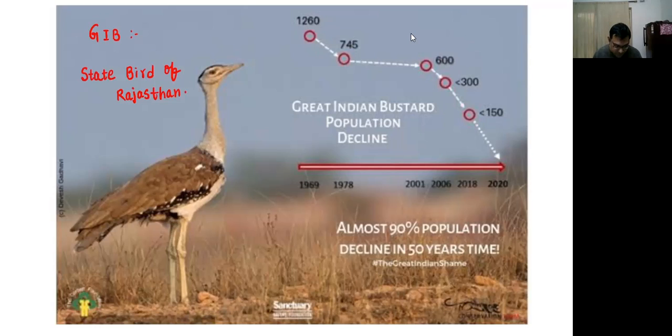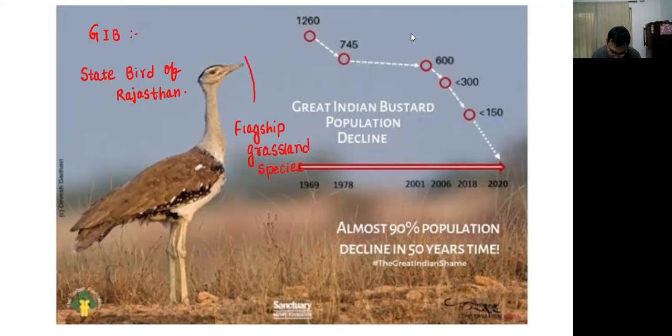And this is called a flagship grassland species. What do you mean by this?